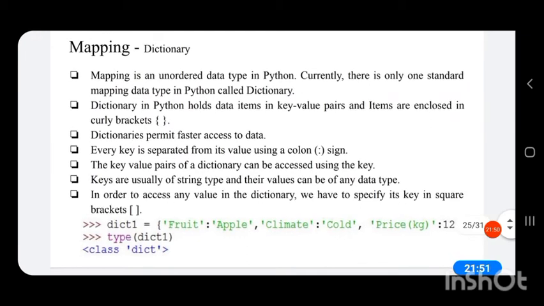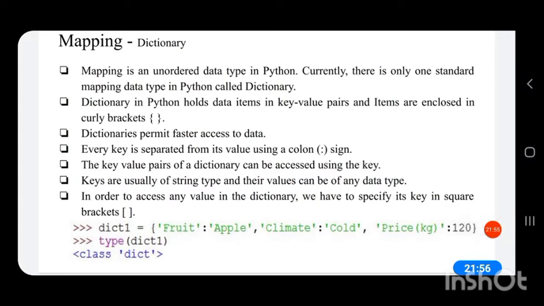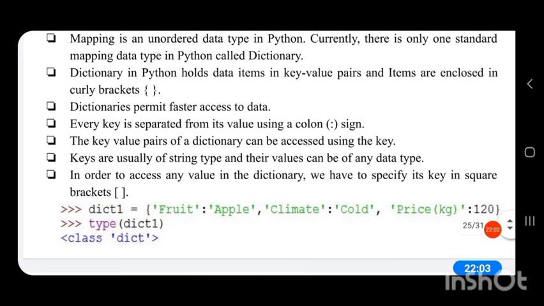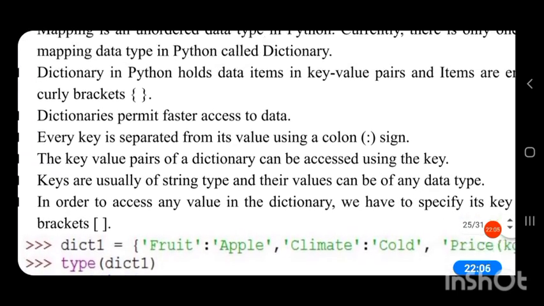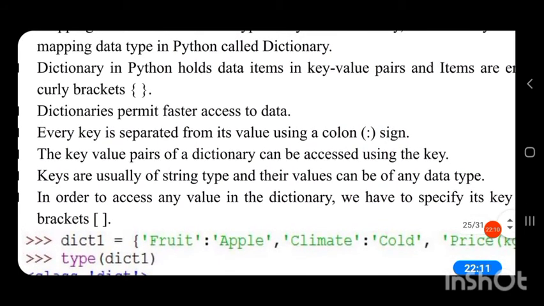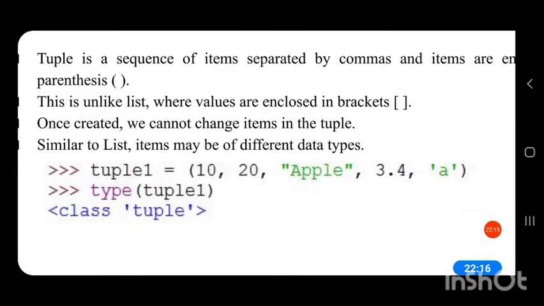So let us see, a dictionary has a key and value pair. Each item in a dictionary, so fruit and apple, is a single item. I told you that in a sequence there is an index and a value. For 10 there is index 0, 20 is at position 1, apple is at position 2, 3.4 is at position 3, and a is at position 4.